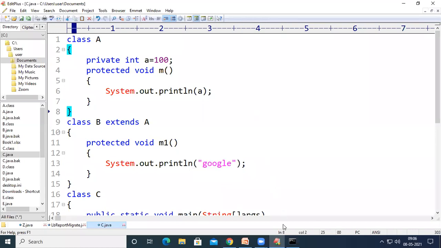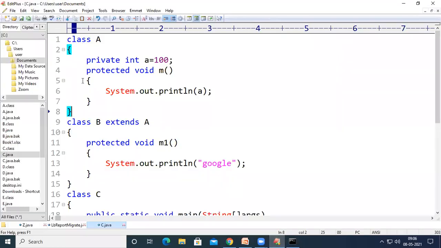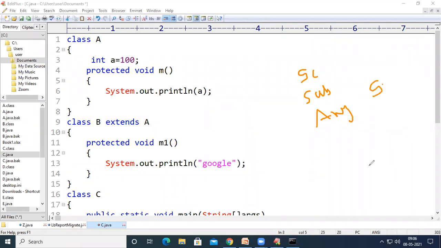Now I think everyone is clear about these three keywords, right? Public, private, and protected. So let us see what will happen in case if we don't declare anything in front of the variable or in front of the method. So if we don't declare this private keyword, then int A comes under default access specifier. Now this int A can be accessed in the same class, can be accessed in the subclass, can be accessed in any class which belongs to same package.